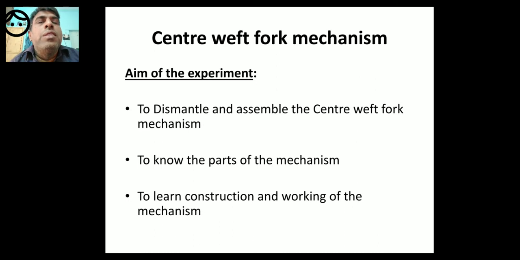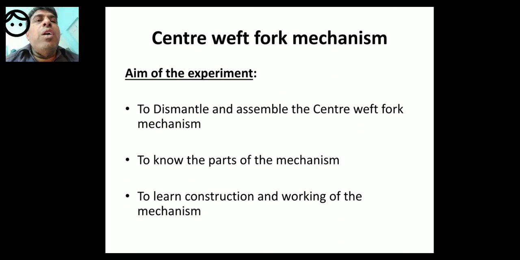So dear students, now we will come to the topic. In the auxiliary mechanisms, center weft fork mechanism is a kind of weft stop motion. It is a weft stop motion, weft fork mechanism, weft stop motion.